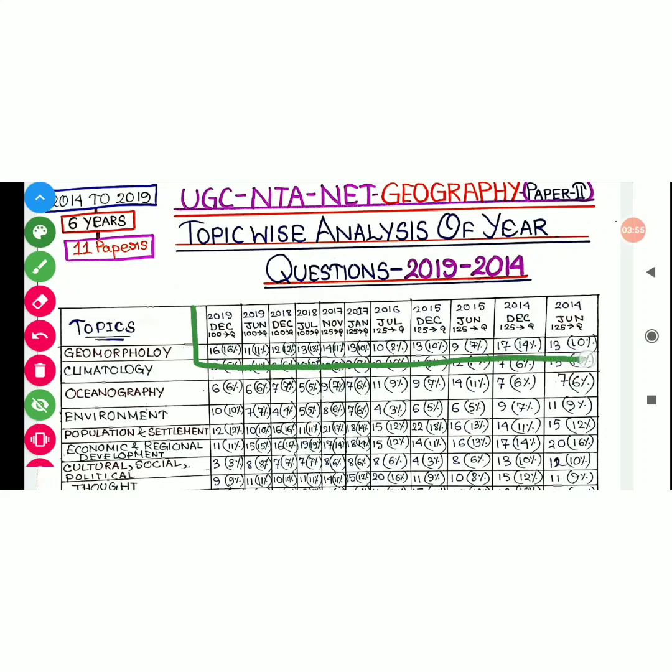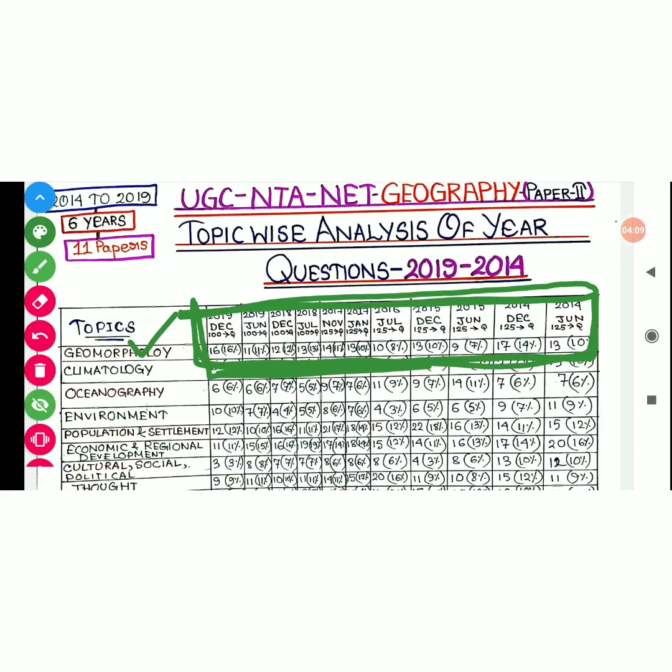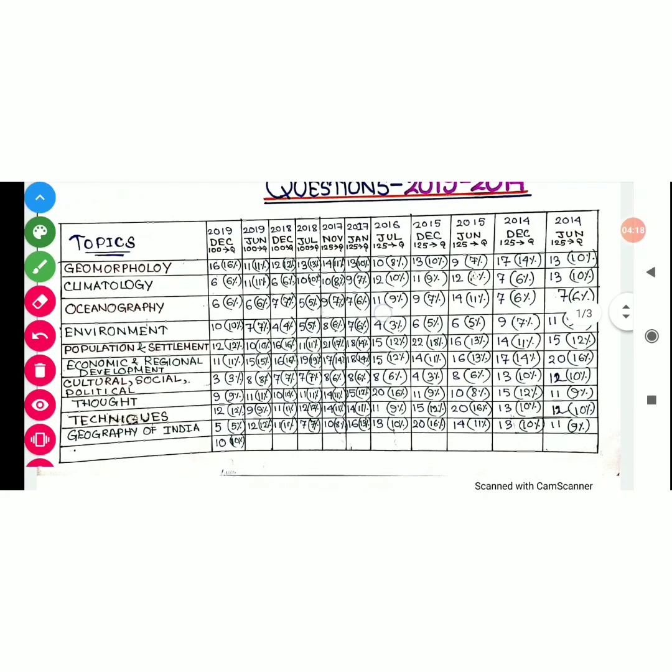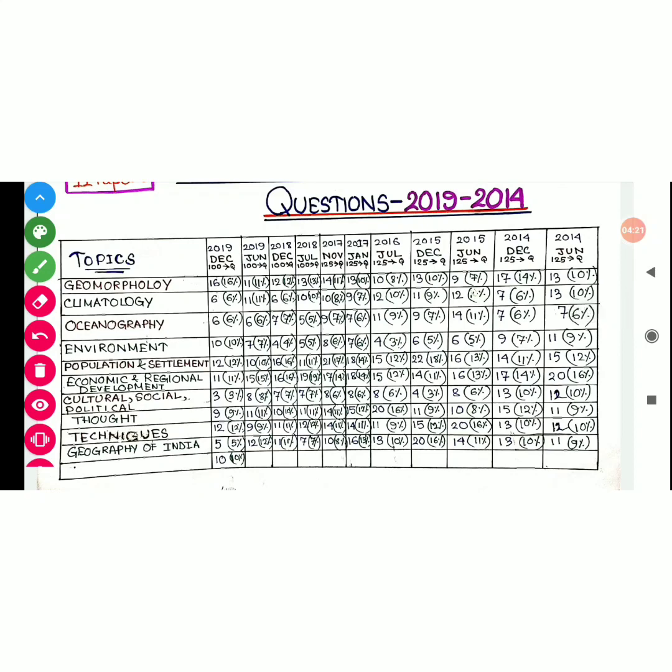I can calculate the topic wise distribution of questions. Suppose I concern myself with a single year, what would be the calculation? Suppose I take 2019 December.